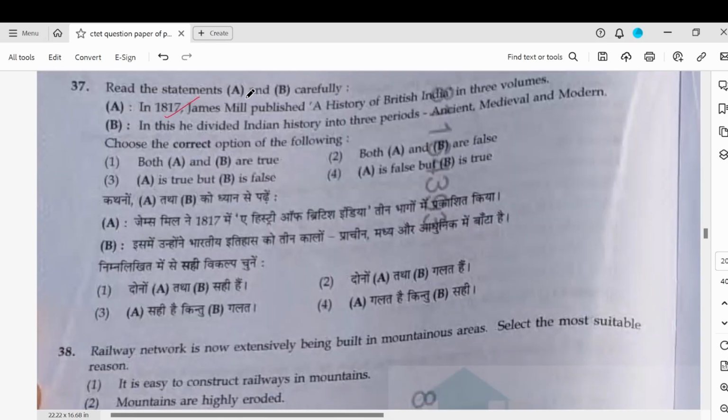In 1817, James Mill published the book. It is called A History of British India. It was in 3 volumes, correct? And he divided it into Hindus, Muslims, and British. So the second one is wrong. So the answer is A is true, but B is false.